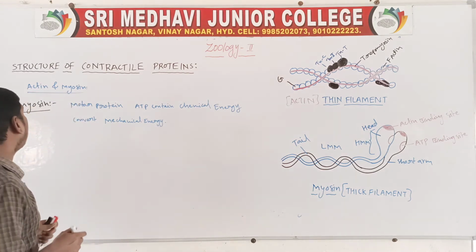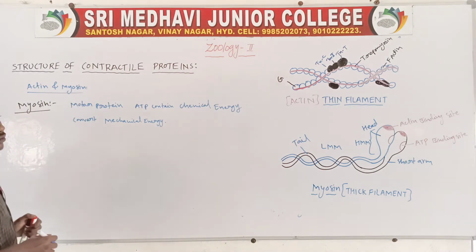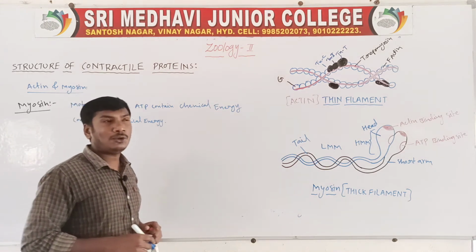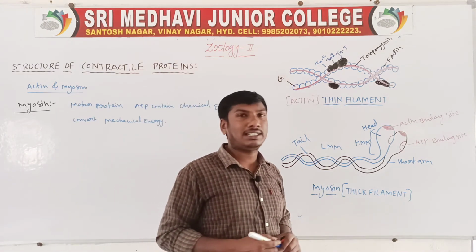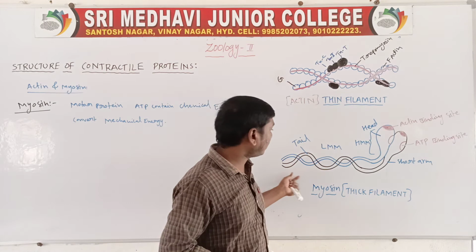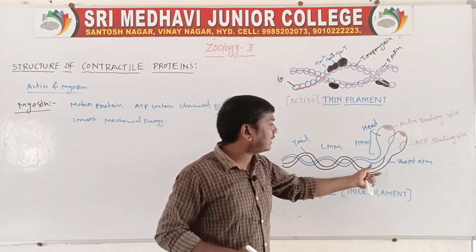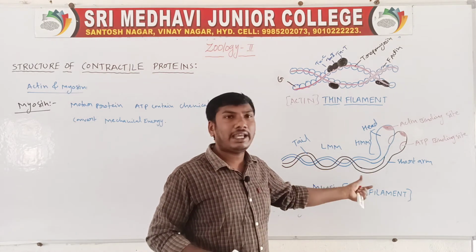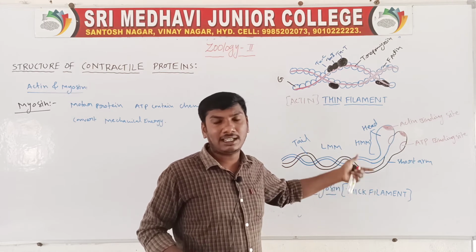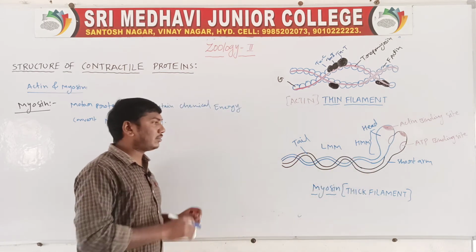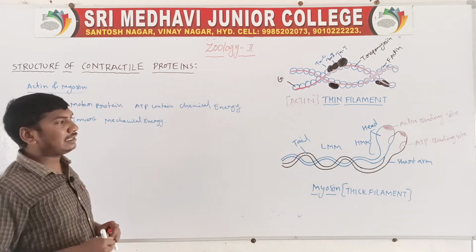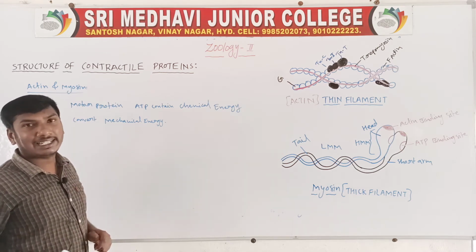Next, the myosin contains two filaments, two meromyosins. The two filaments are wound around each other, so they are helix-like.